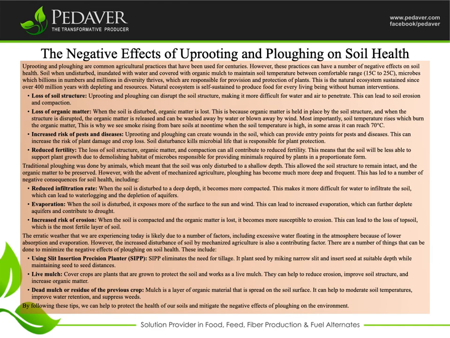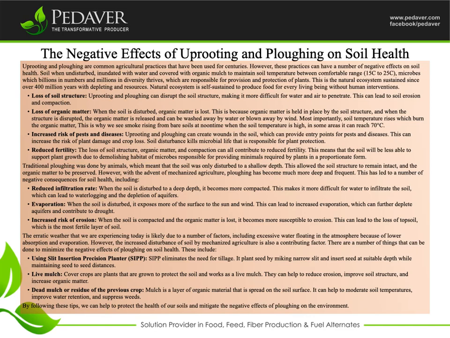Increased risk of erosion. When the soil is compacted and the organic matter is lost, it becomes more susceptible to erosion. This can lead to the loss of topsoil, which is the most fertile layer of soil. The erratic weather that we are experiencing today is likely due to a number of factors, including excessive water floating in the atmosphere because of lower absorption and evaporation. However, the increased disturbance of soil by mechanized agriculture is also a contributing factor.